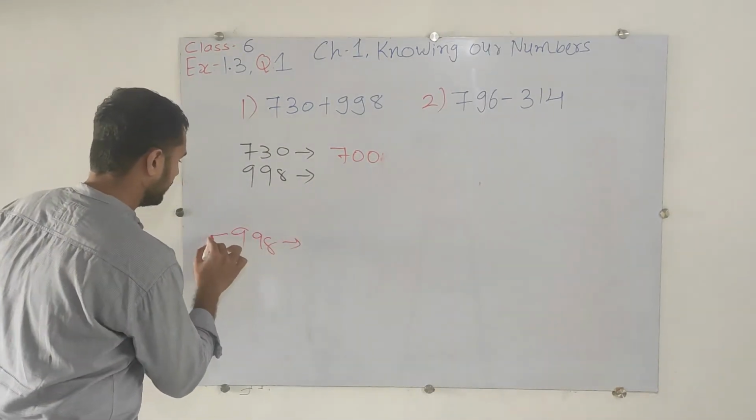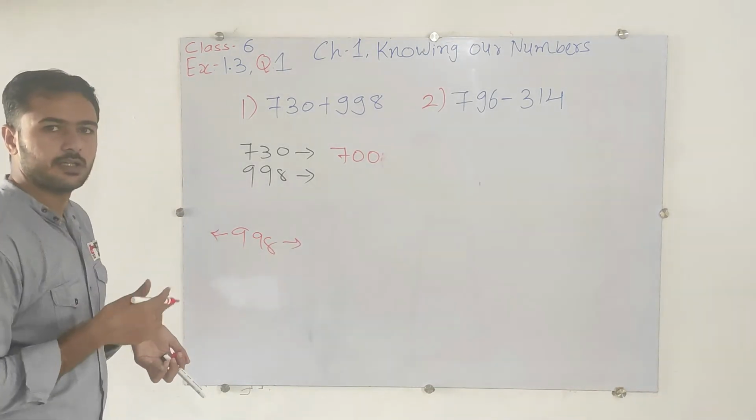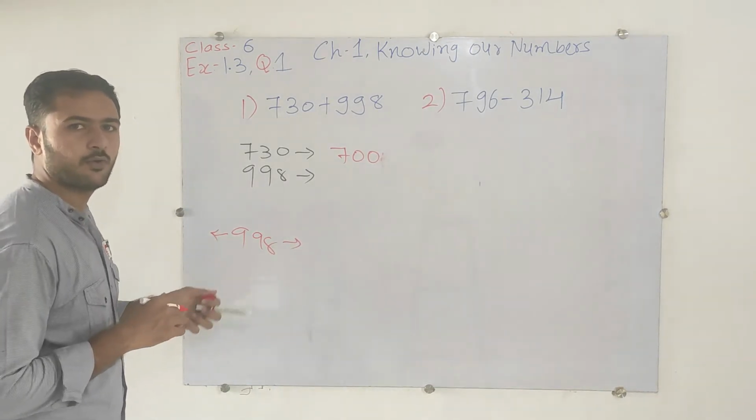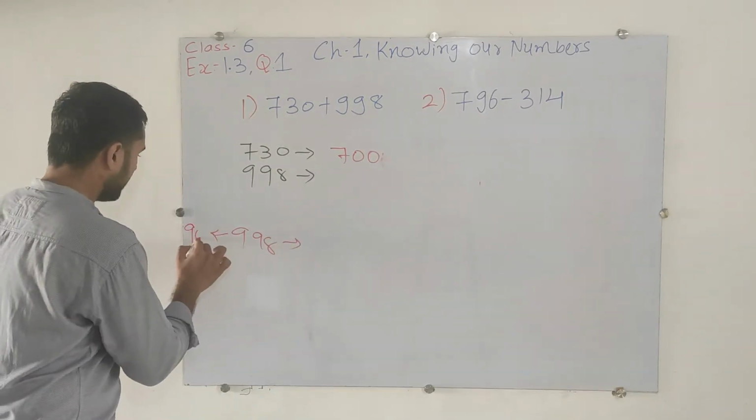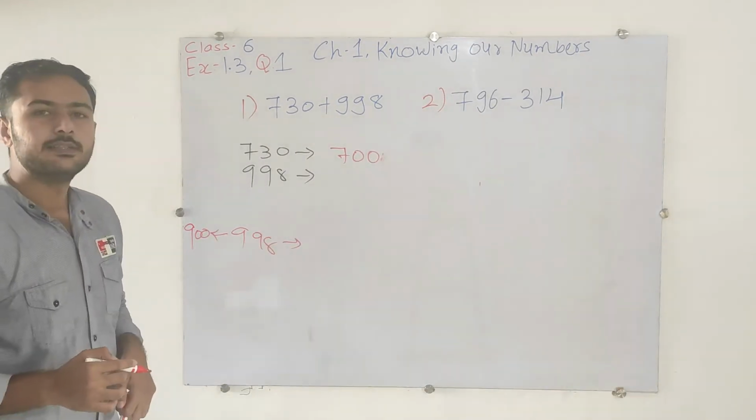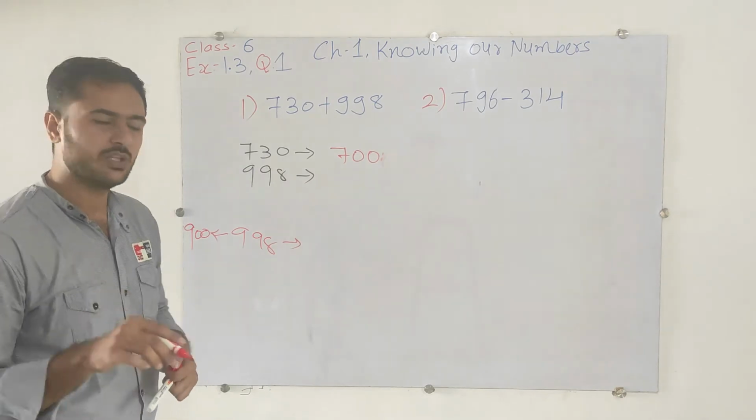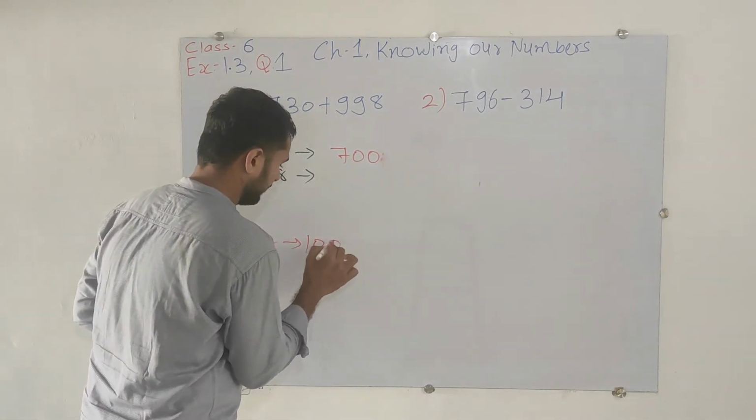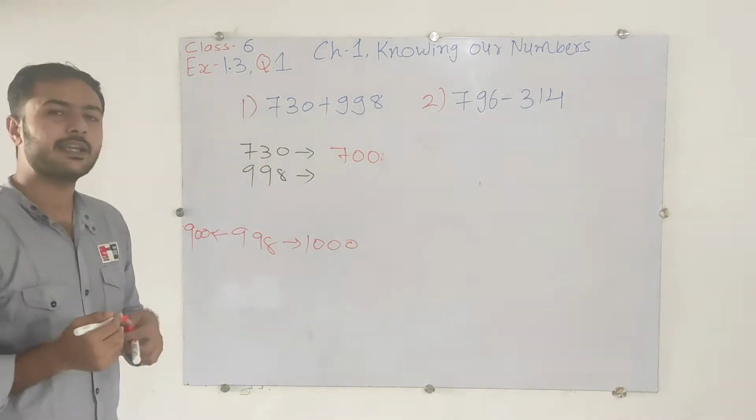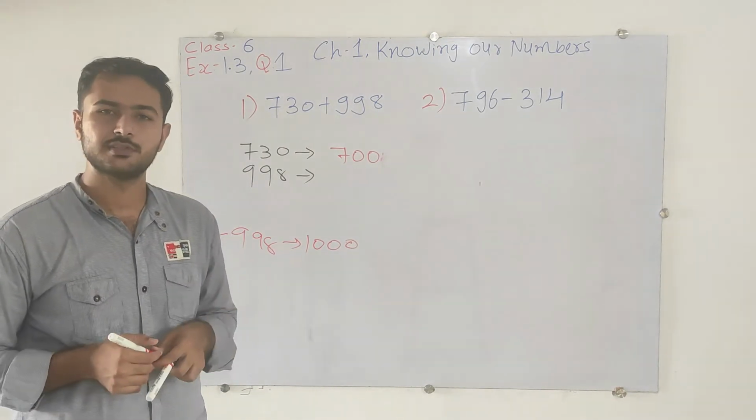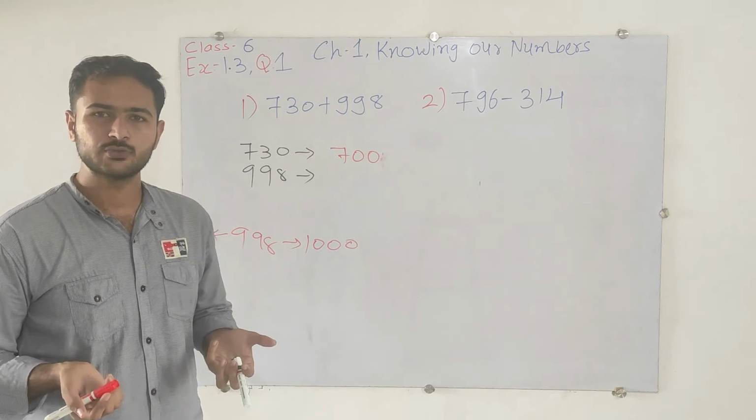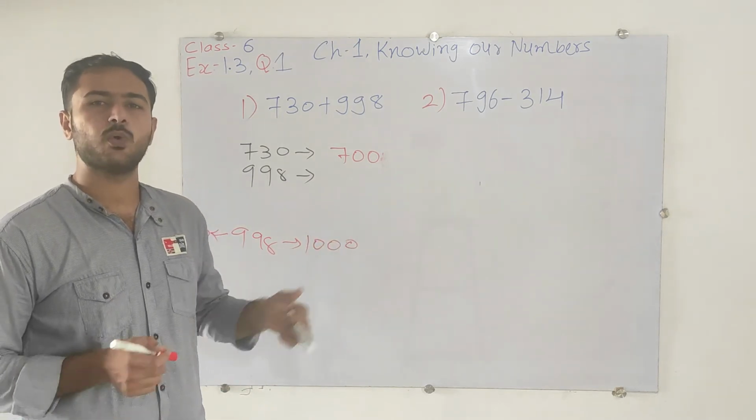998. Just tell me the previous hundred number for 998. That is 900. And the next one, that is 1000. So 998 is nearby to what, 900 or 1000? 1000. So we will write 1000 over there.